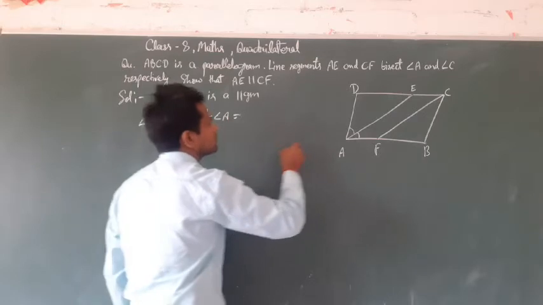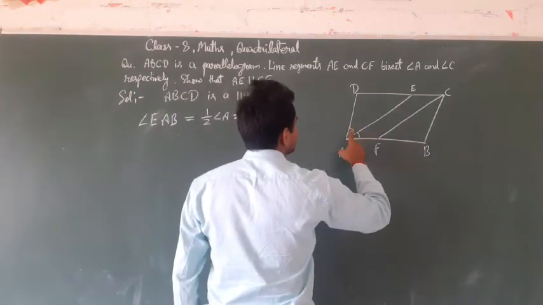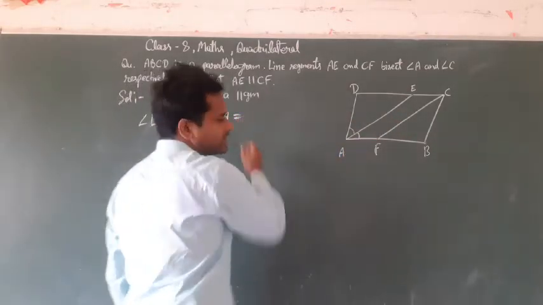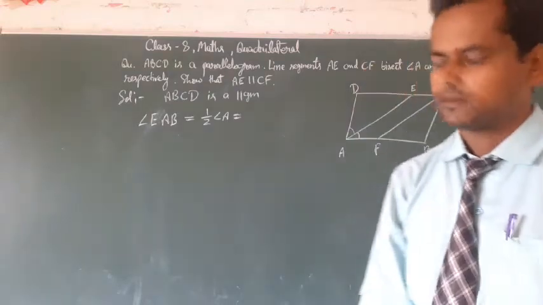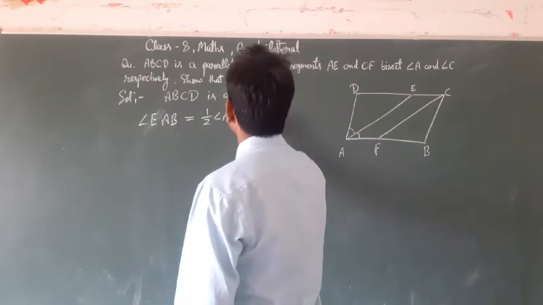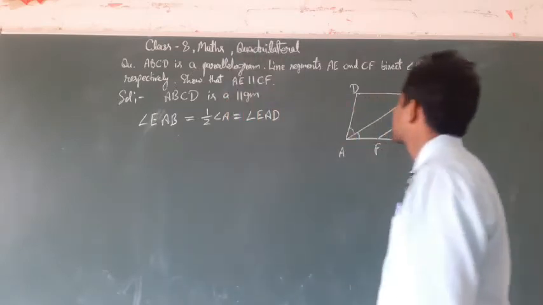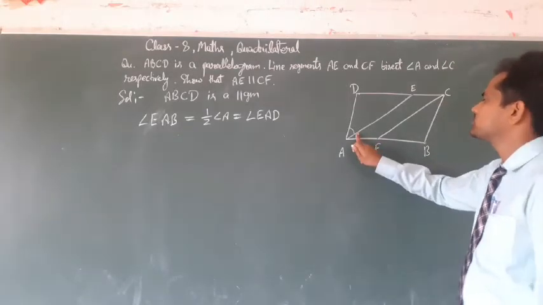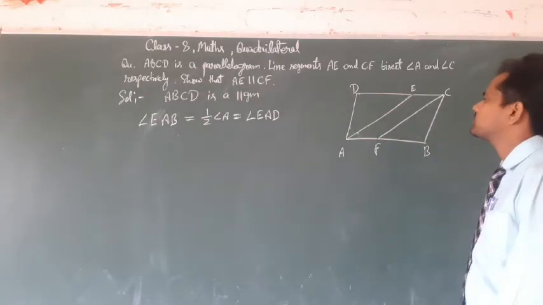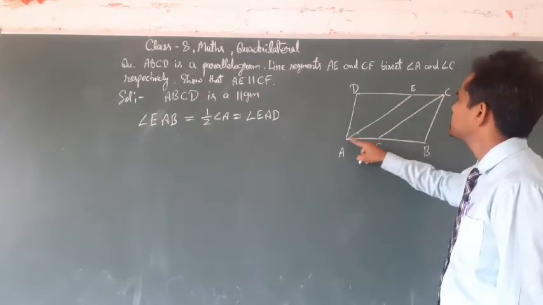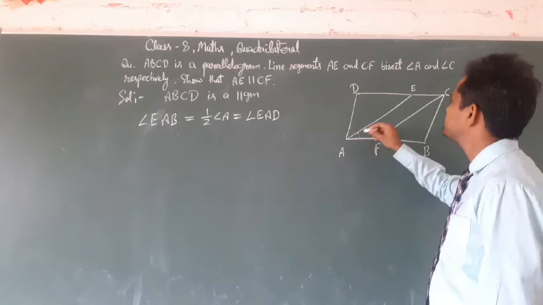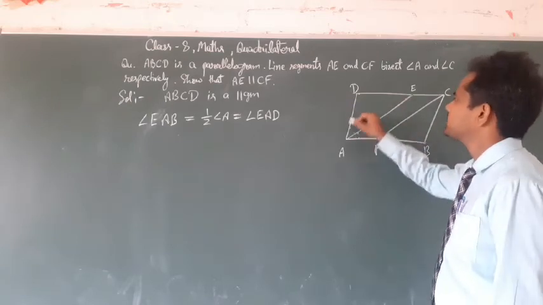That means this angle will be angle DAE. Got it? So this angle, that is EAB, is equal to half of angle A, because AE bisects angle A, so half of angle A will be EAD.